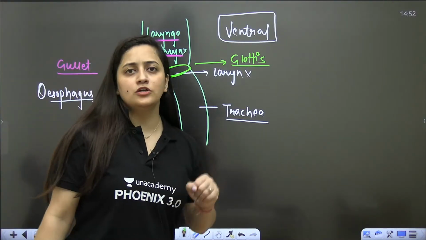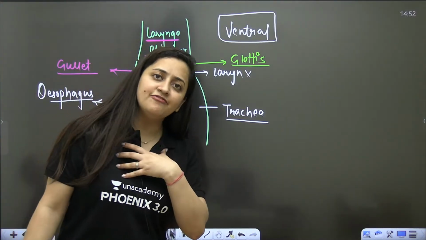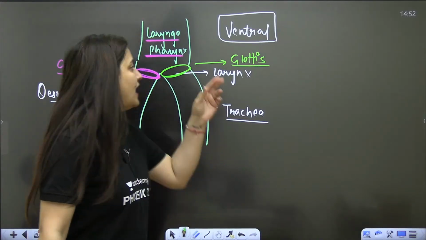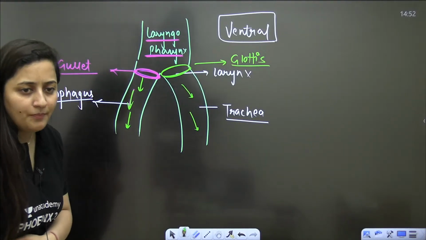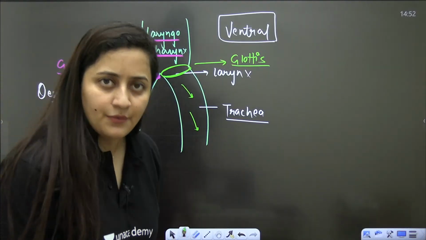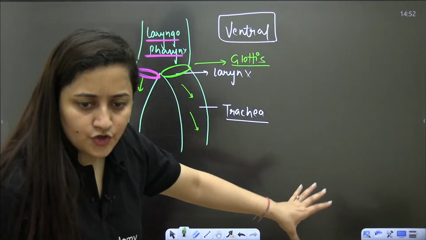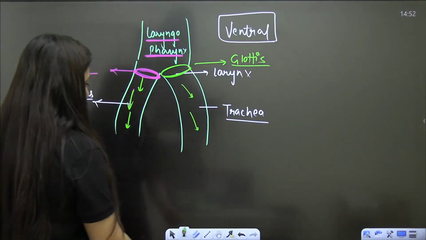So the pharynx receives food as well as air. Food should pass to the food pipe, the esophagus, and air should pass to the trachea, the windpipe.